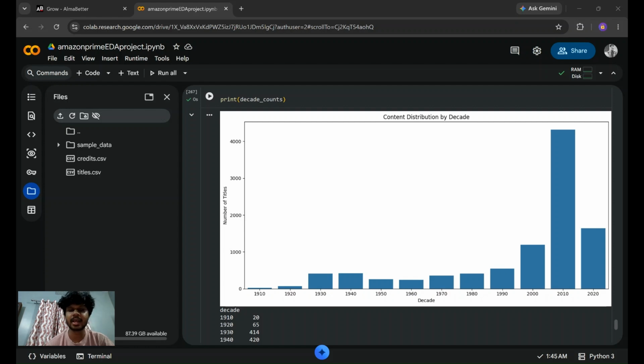Content production has increased significantly in recent years, the US is the lead production house, and the audience ratings generally align with popularity metrics. So these insights help explain how Amazon Prime has built and expanded its content ecosystem.